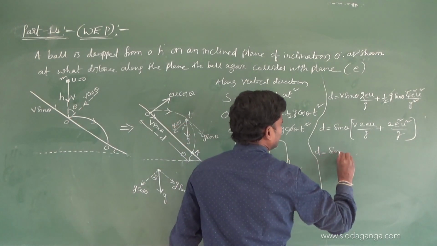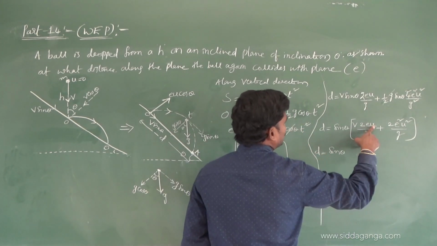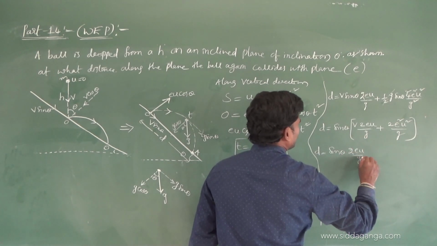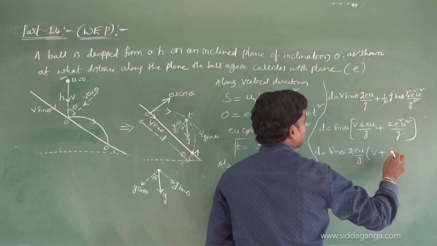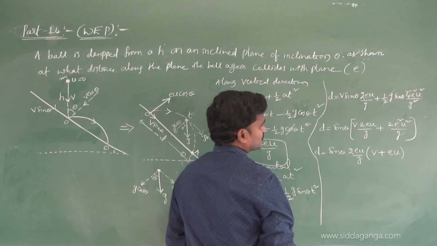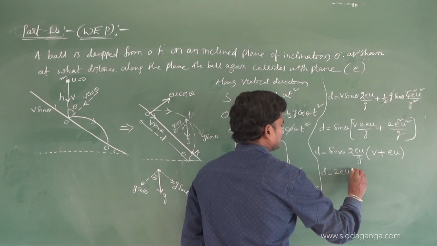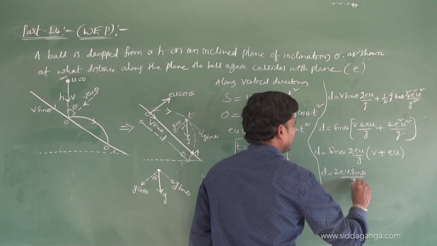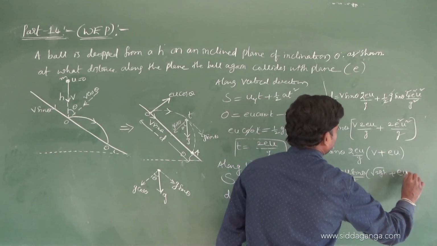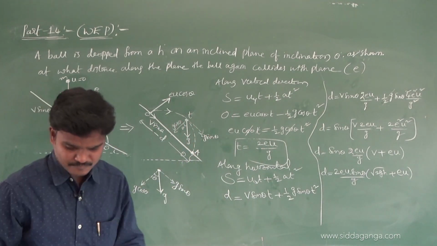So v is equal to sin theta, let me take e u by g. So 2 e u by g, let me write outside, v plus e u, one u taken out. V is equal to 2 e u sin theta by g, this v is nothing but root 2 gh plus e u. What is v? Root 2 gh.